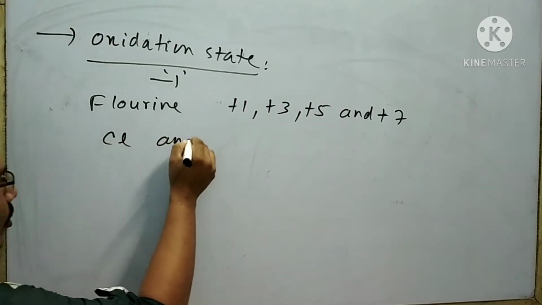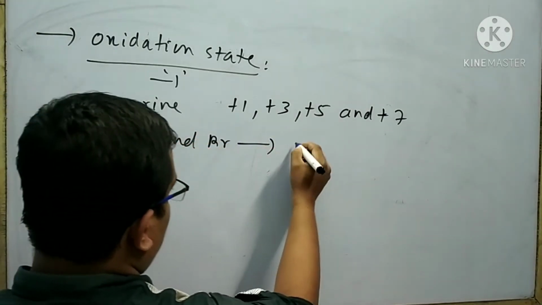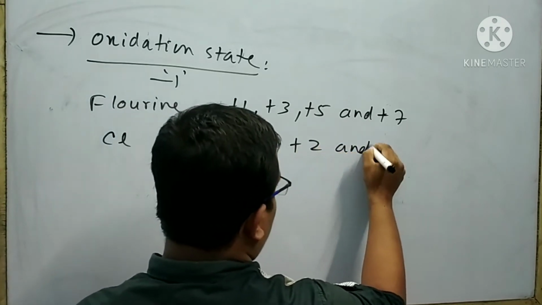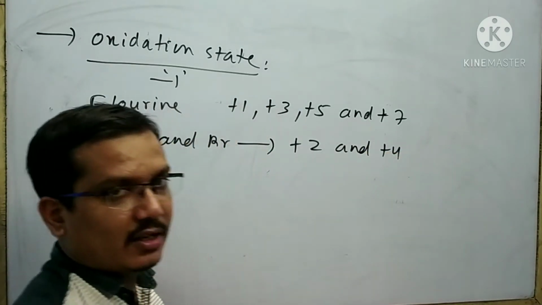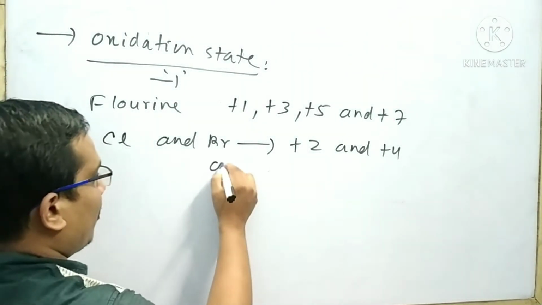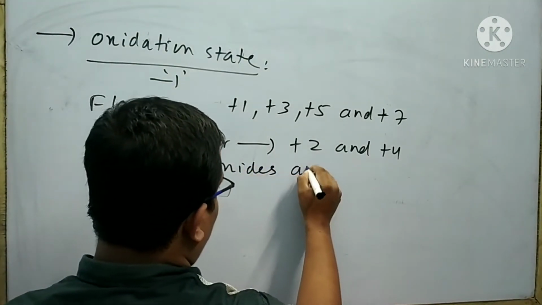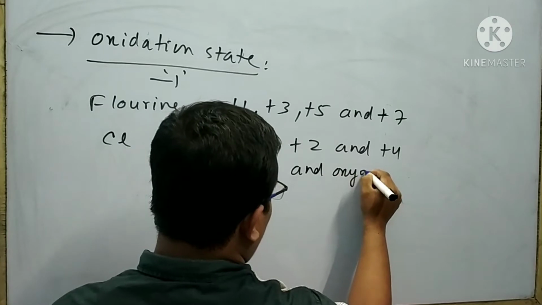Chlorine and bromine can show +2 and +4 oxidation states in the formation of oxides and oxy acids.